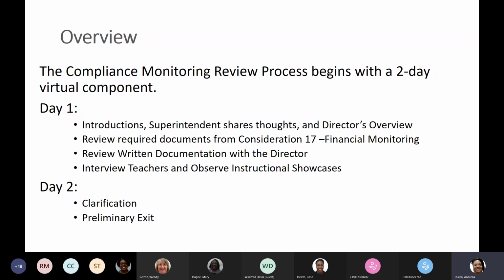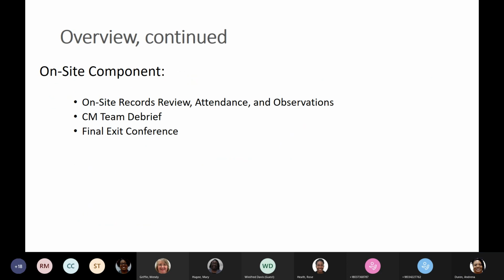On day 2, we have clarification sessions with the director if there are any questions that arose during the written documentation review and teacher interviews, and then a preliminary exit. The on-site component will consist of the on-site records review, review of attendance records, and observations of any area of the program or any documents that we were unable to observe or review because they were unable to be uploaded.